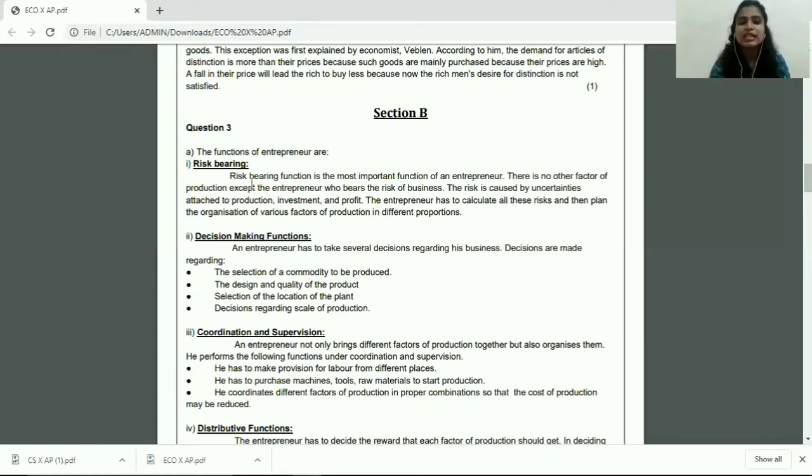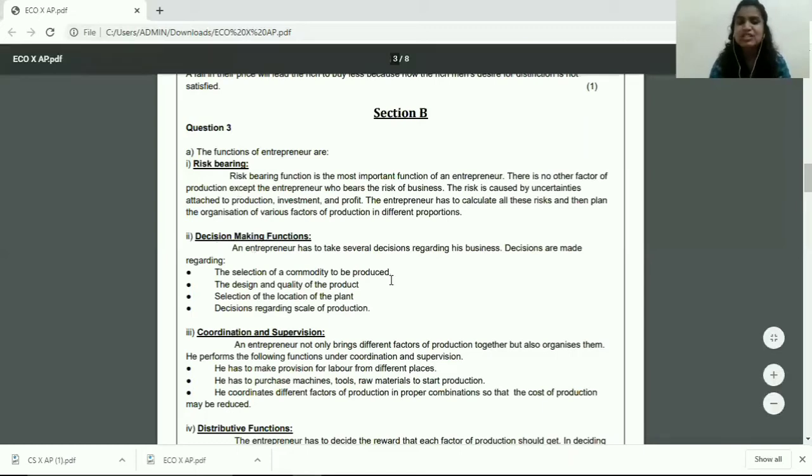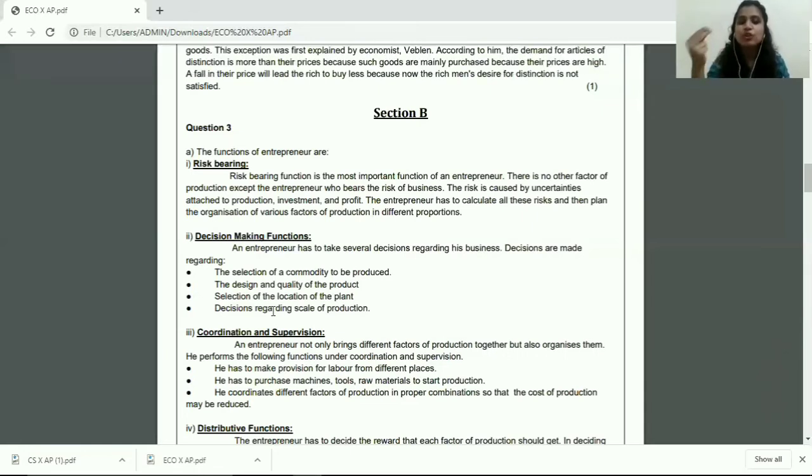Now, for example, if you look at the second function, decision-making functions, you will see that the different decisions that an entrepreneur makes, selection of a commodity, design and quality, all of those are different segments under decision-making function. So nicely put bullet points, or number them, and make it visible to the paper corrector that you have included all the different decisions that an entrepreneur makes. Likewise, for coordination and supervision, what are the different things that he coordinates or supervises? Again, put proper bullet points to explain your answer.